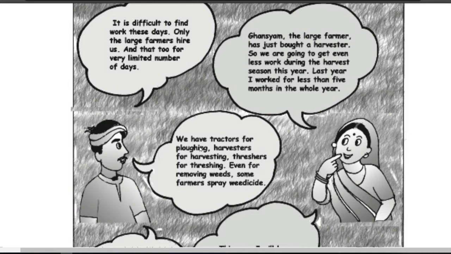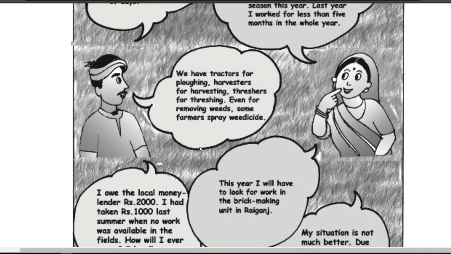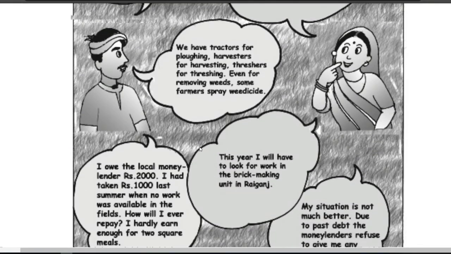Before the Green Revolution, all this work was done by hand. But after the introduction of these machines and chemicals, farmers spray weedicides, and by that they can simply remove these weeds. So there's no need of any labor. Day by day, these laborers are not getting jobs, and when there is no job, of course there is no income, and their life becomes miserable.